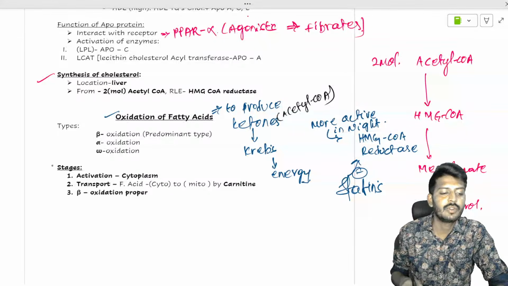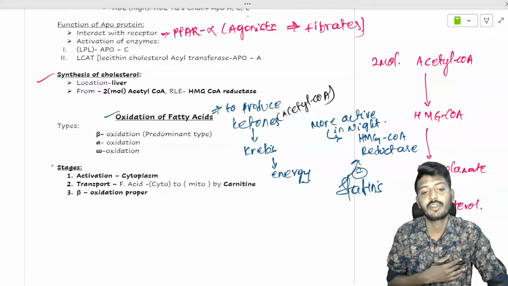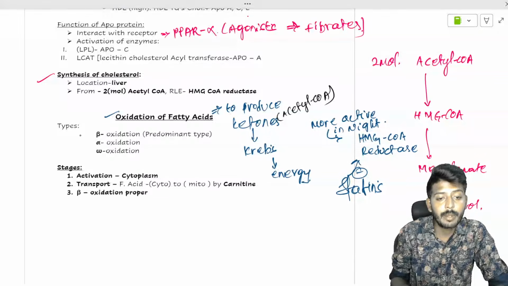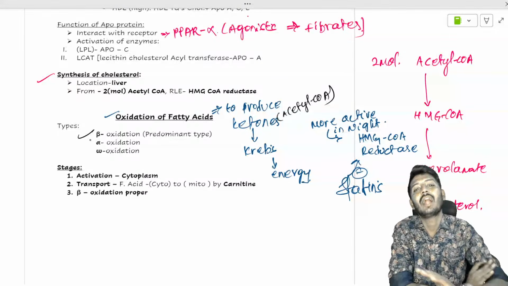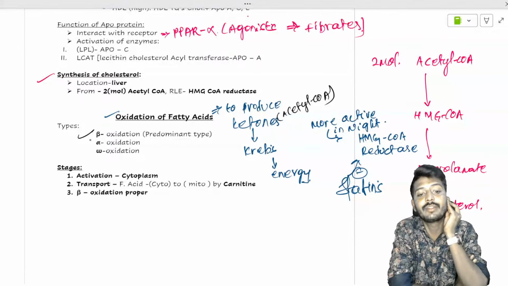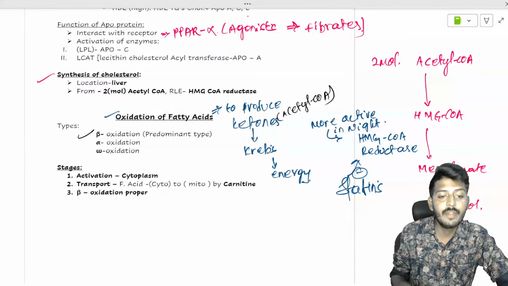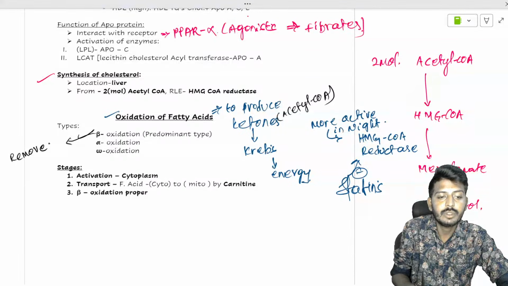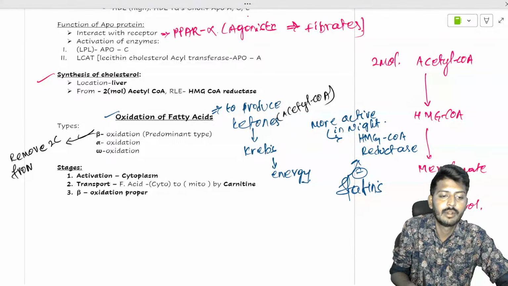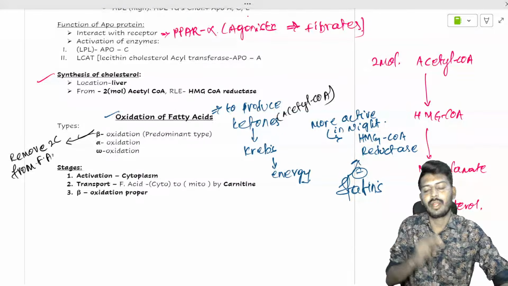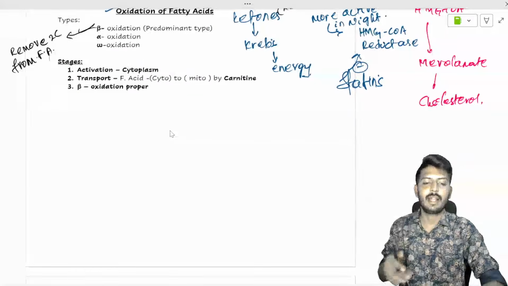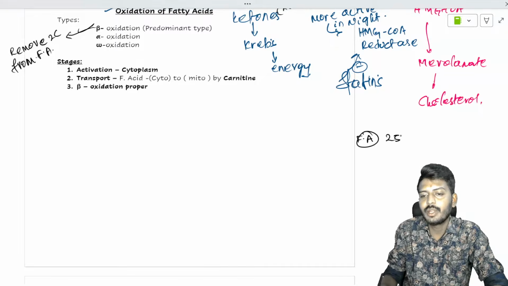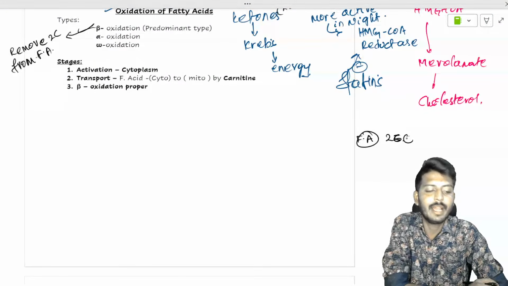So when we are speaking of oxidation of fatty acids, there are three types: beta, alpha and omega. Beta is the predominant or most common type. Predominantly in all our body, we are having beta oxidation. Every beta oxidation removes 2 carbons from a fatty acid. मतलब क्या हो गया? ध्यान से सुनो, please understand. You have a fatty acid. Fatty acid has some 26 carbon atoms. Let's imagine how many carbon atoms were there? 26.